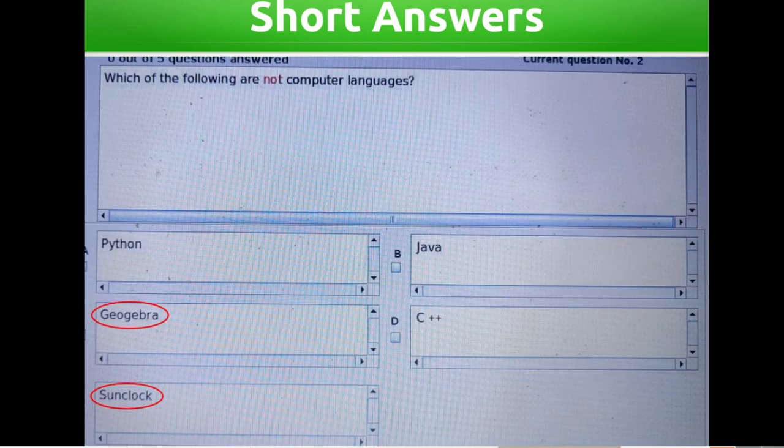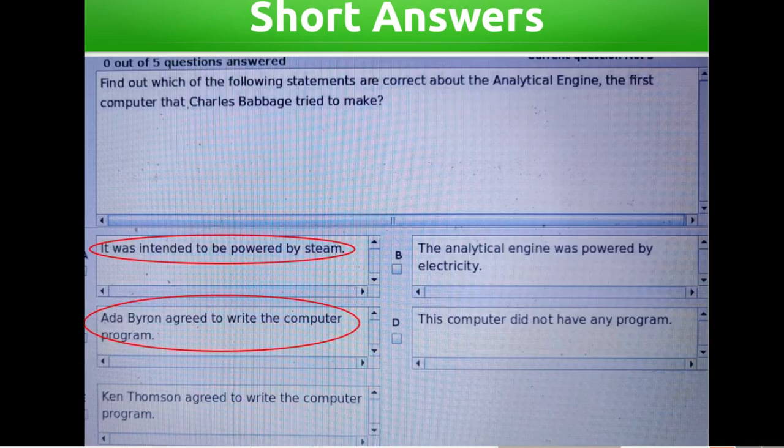Which of the following are not computer languages? Python, Java, GeoGebra, C++, Sunclock. Answers: GeoGebra, Sunclock.